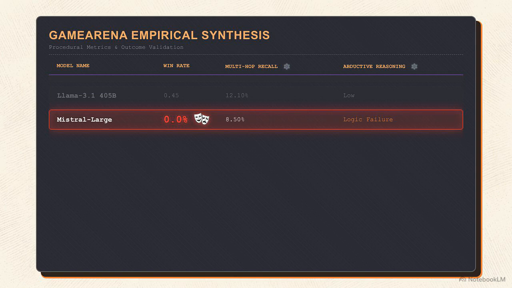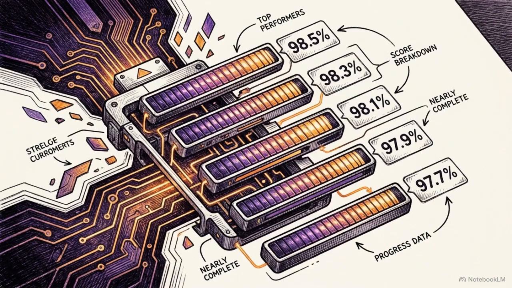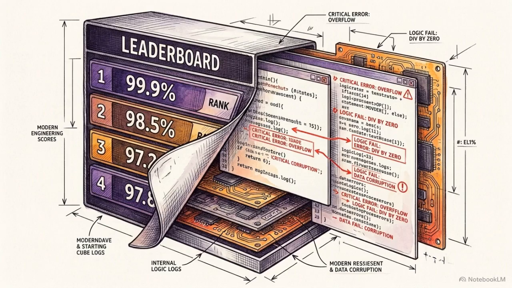Mistral Large struggled to adhere to the game rules or converge logically in the bluffing environment, resulting in a 0% win rate. On standard static benchmarks, these models often show nearly identical scores. Static tests hide these logic deficits. Rigid, gamified environments successfully expose them.